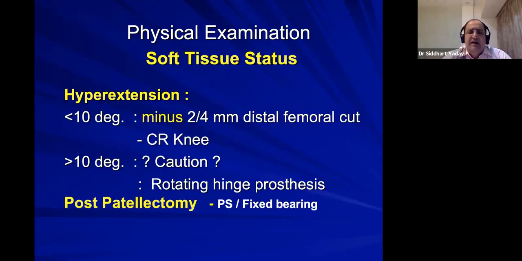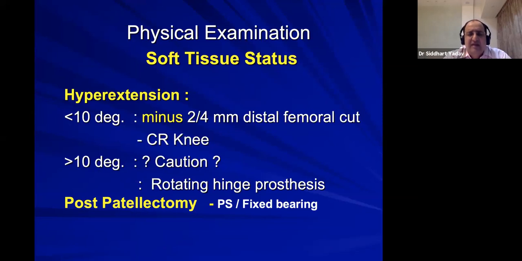Now, if there is knee hyperextension in examination, and it is less than 10 degrees, then we can manage with a regular TKR, or in some cases a cruciate retaining TKR, by taking a minus distal femur cut. But if the hyperextension is more than 10 degrees, then cruciate retaining, PS or semi-constrained knees do not work in such knees, and we should always have a rotating hinge prosthesis as backup.